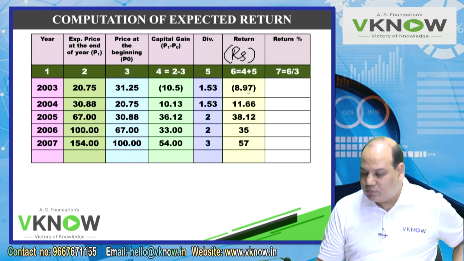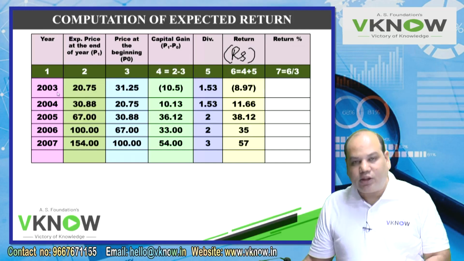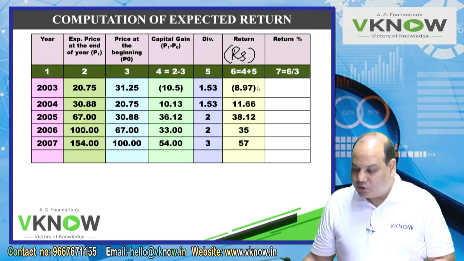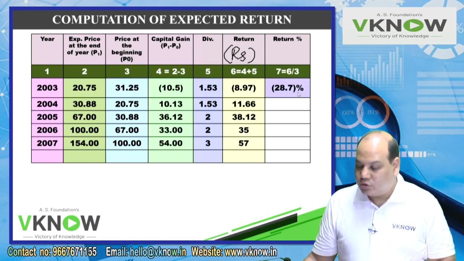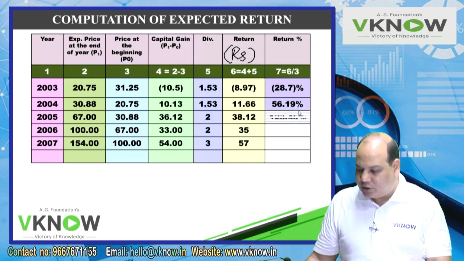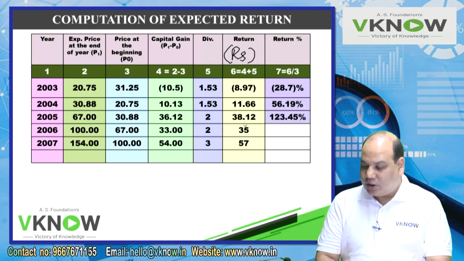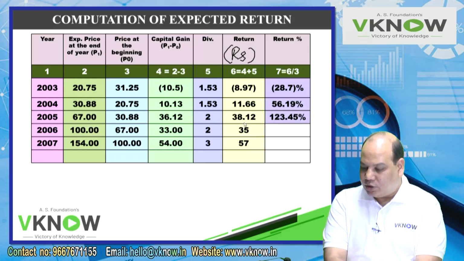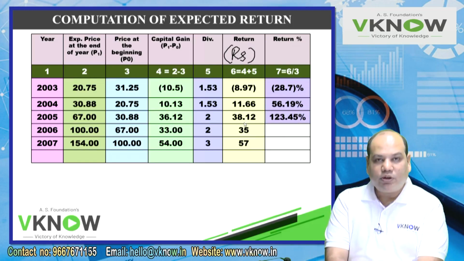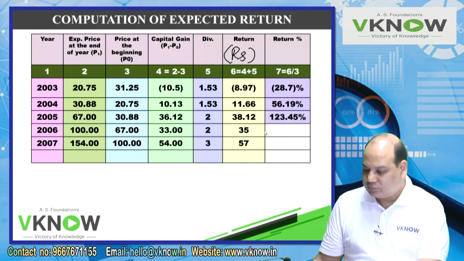These in rupees, we will divide by the beginning price. If somebody would have purchased the share at the beginning of 2003, how much rate of return he would have earned for that year? 28.7%. Then again try 11.66 divided by 20.75, 56.19%. Next one is even higher, 38.12 divided by 30.88 into 100, 123.45. 35 by 67, 52.24%. 57 by 100, 57%.